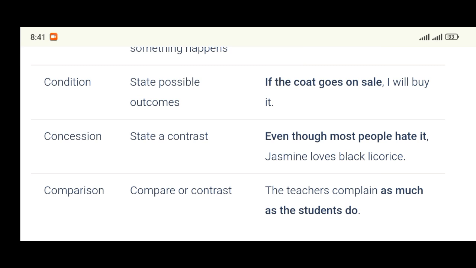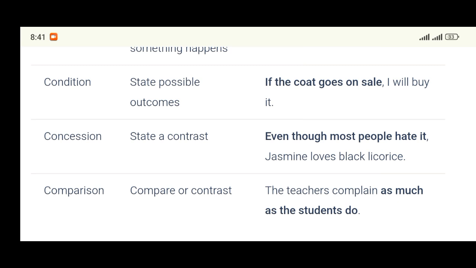That is it. Some of the subordinators that can start this particular concession are although, though, even though, while, whereas. Some of the subordinators that can start adverbial clauses of concession are although, even though, while, whereas. The next one is comparison.